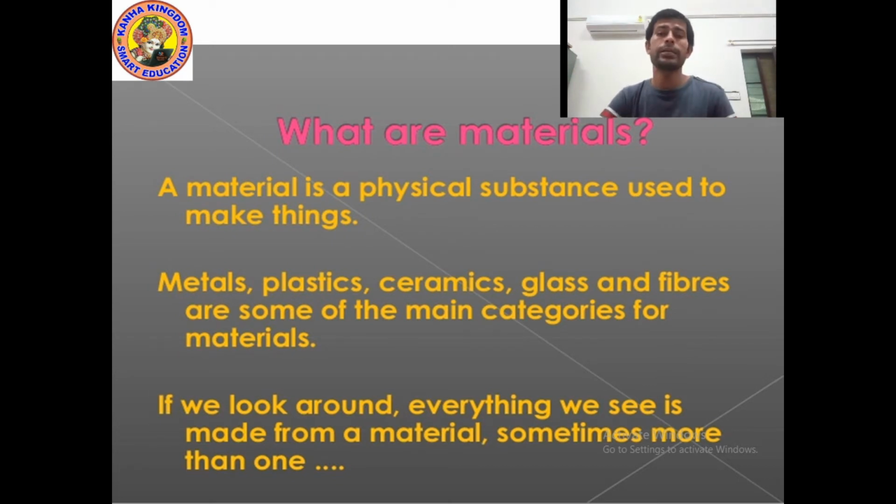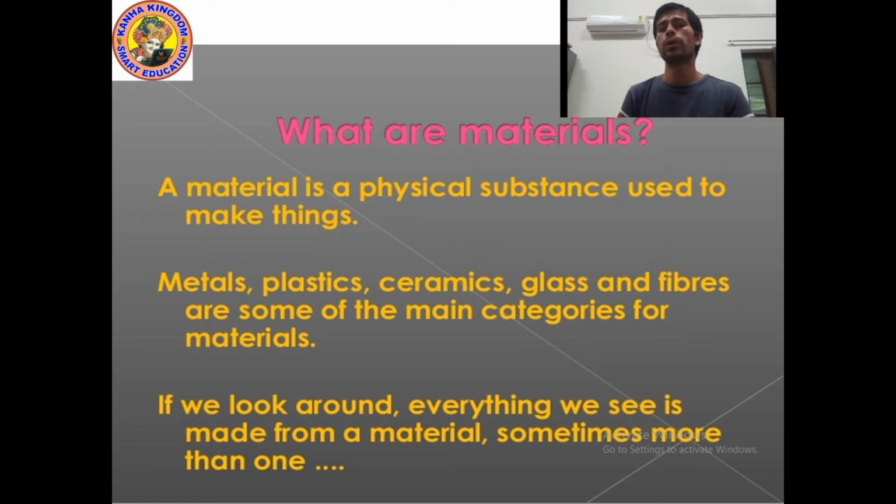So what are materials? We know that a material is a physical substance used to make things. Metals, plastic, ceramics, glass, fiber are some categories of material. These are used for many purposes.